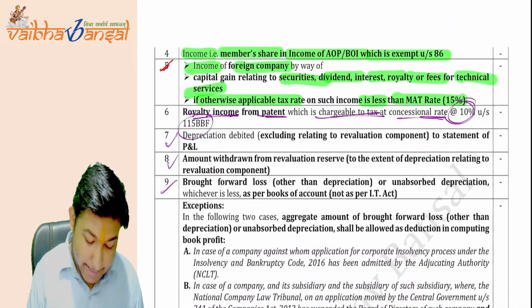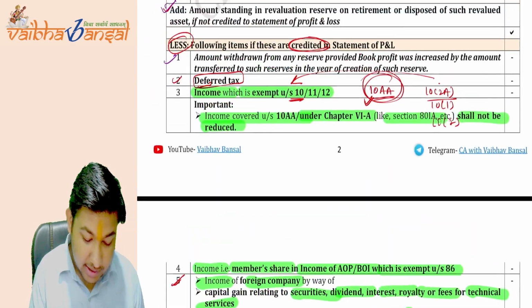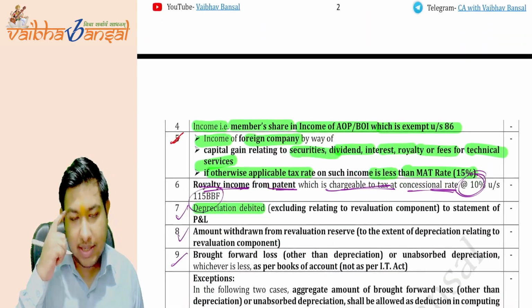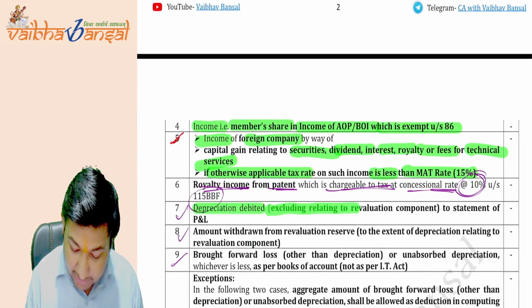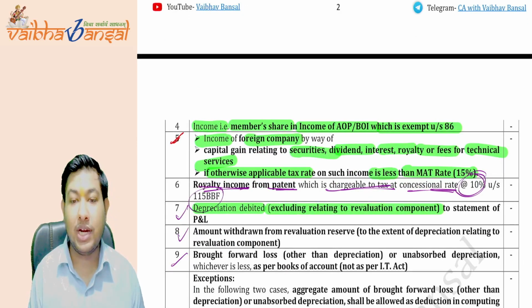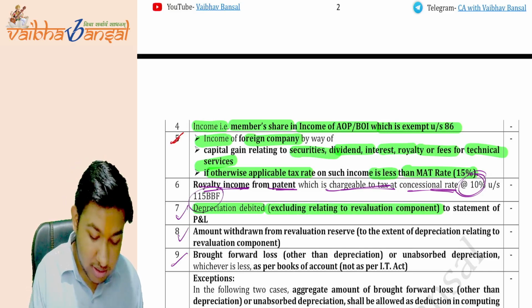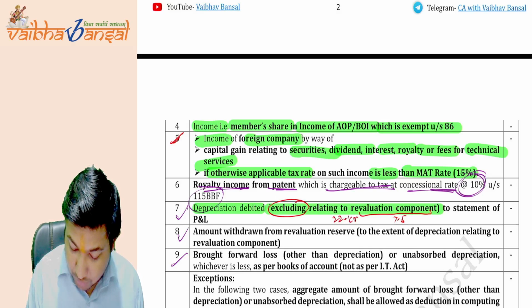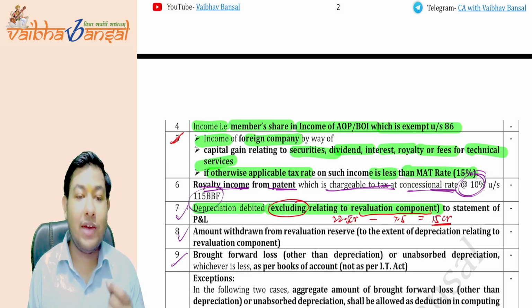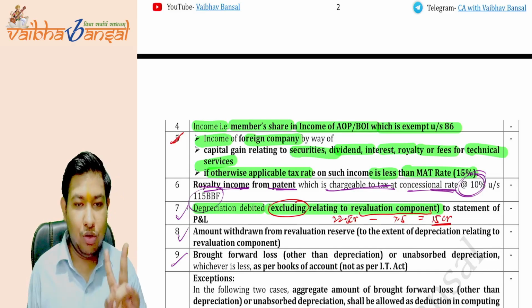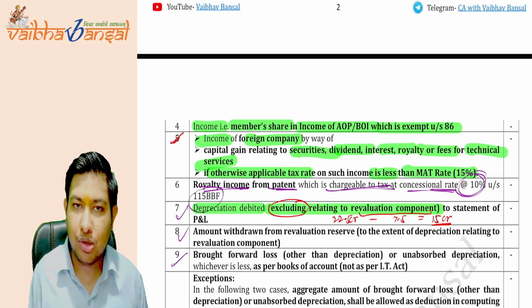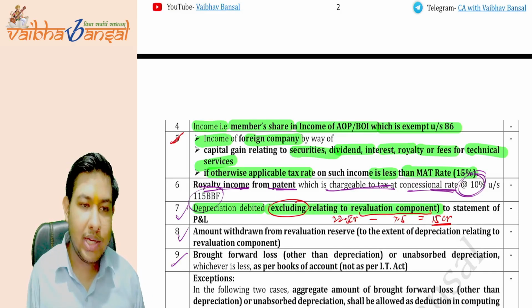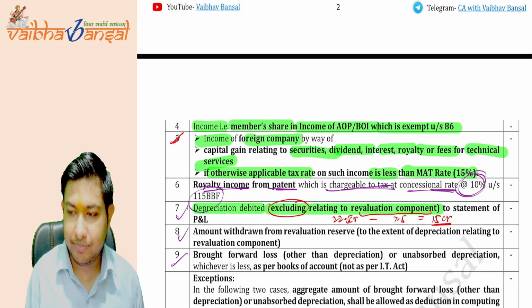Now, depreciation debited, we are under the less. The depreciation debited excluding the part relating to the revaluation component. The revaluation component was 7.5 CR. If we have to exclude it, then 22.5 CR minus 7.5 CR is equal to 15 CR. So what we have to less? The 15 CR. The two adjustments of depreciation are clear to you all? Clear? Now we are moving ahead to the third adjustment.